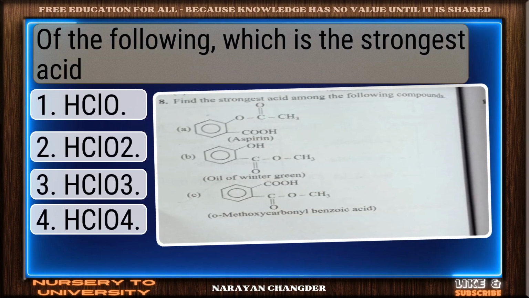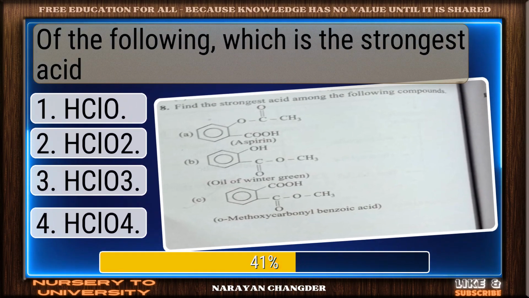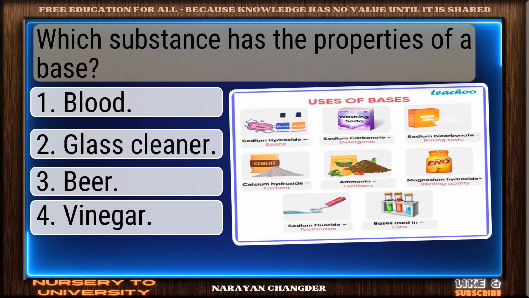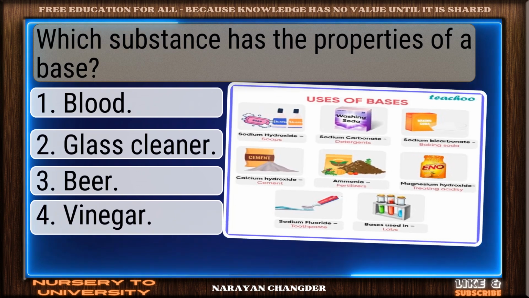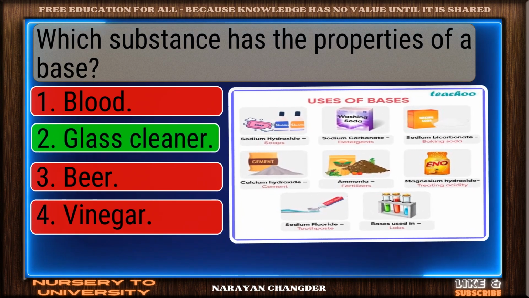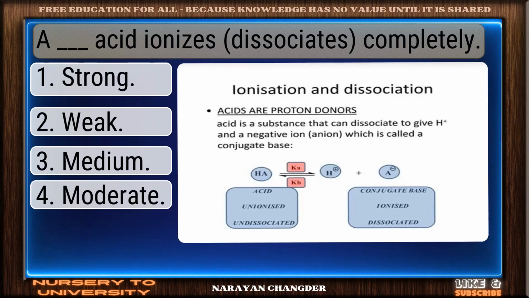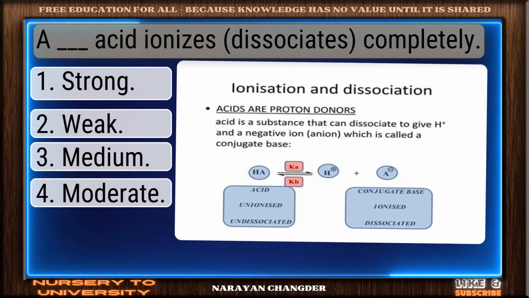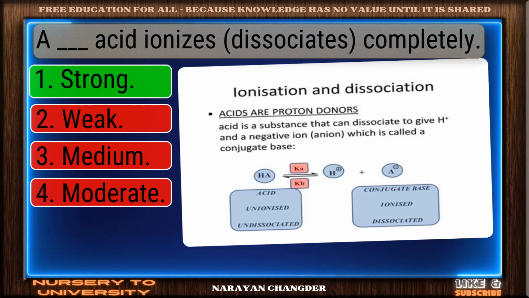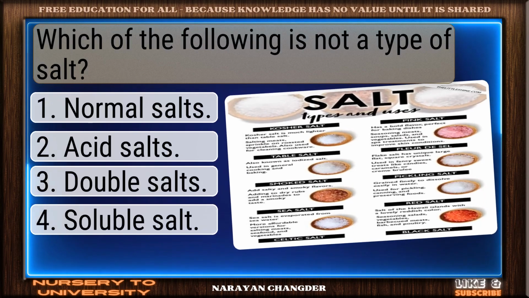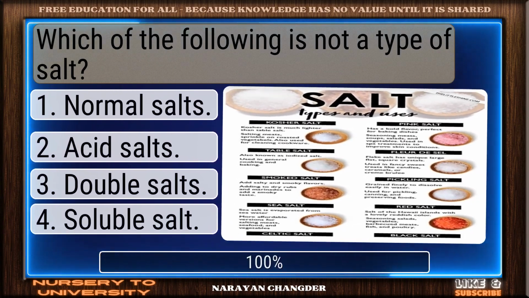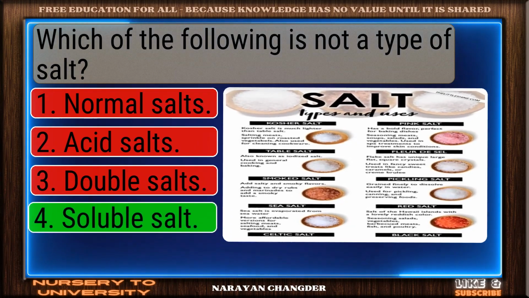Of the following, which is the strongest acid? Correct. HClO4 is the right answer. Which substance has the properties of a base? You got it. Your choice glass cleaner is right. A dash acid ionizes completely. Right again. Strong is a valid answer. Which of the following is not a type of salt? Excellent. Soluble salt is a brilliant choice.